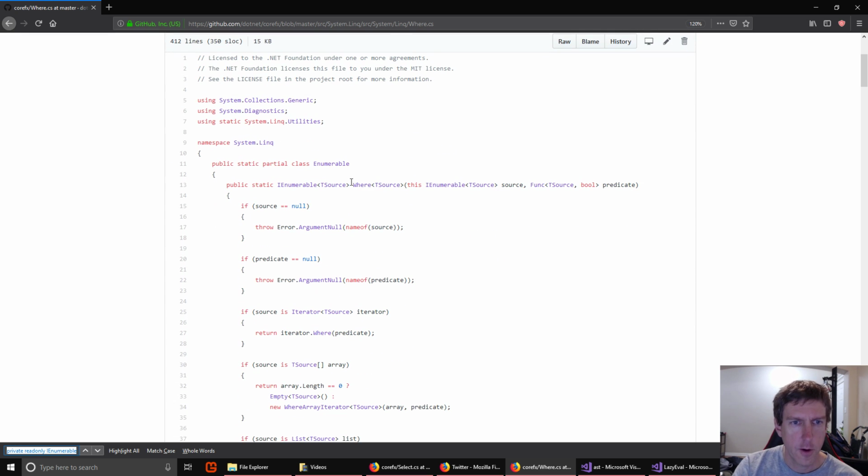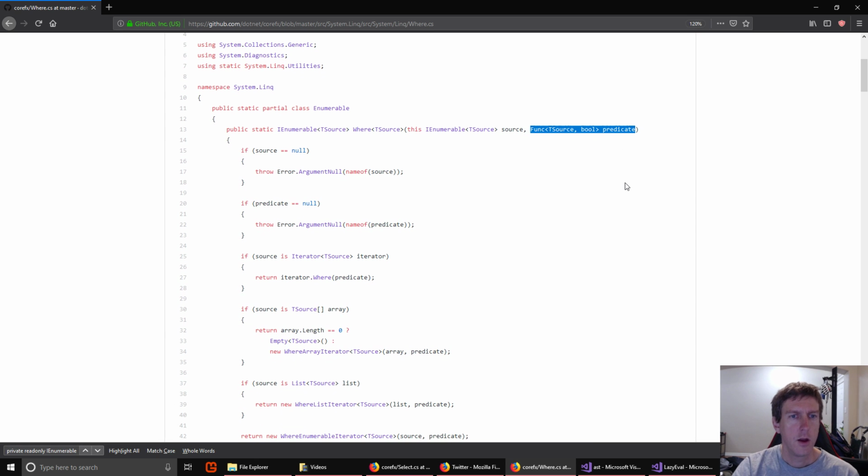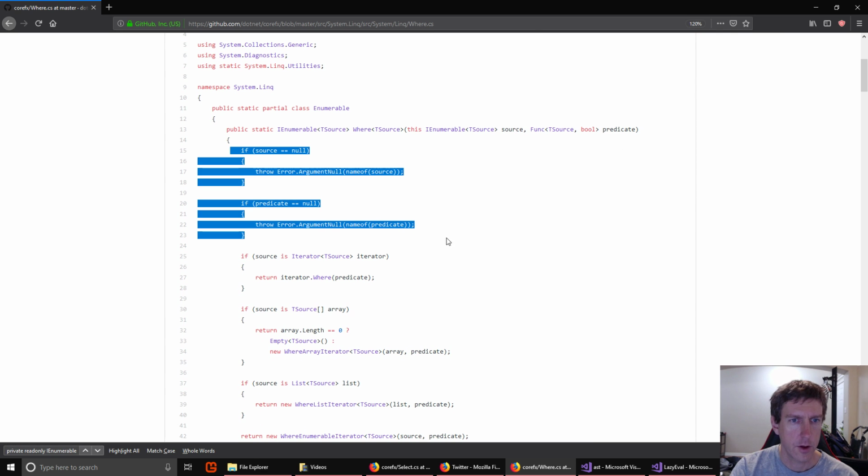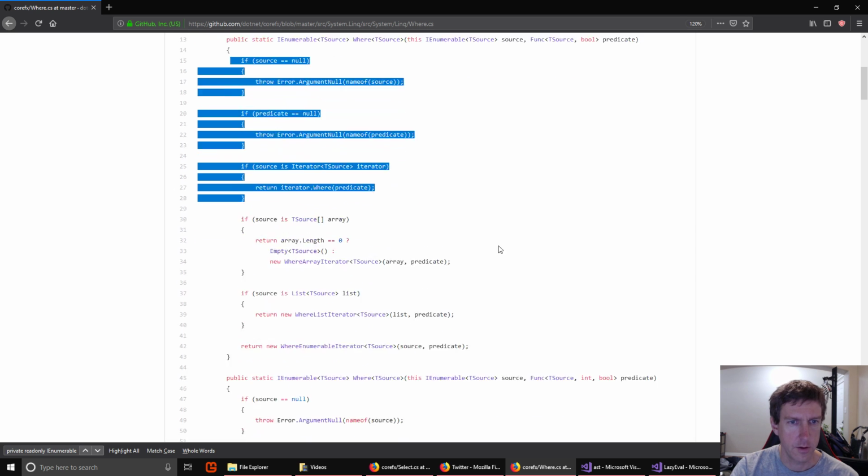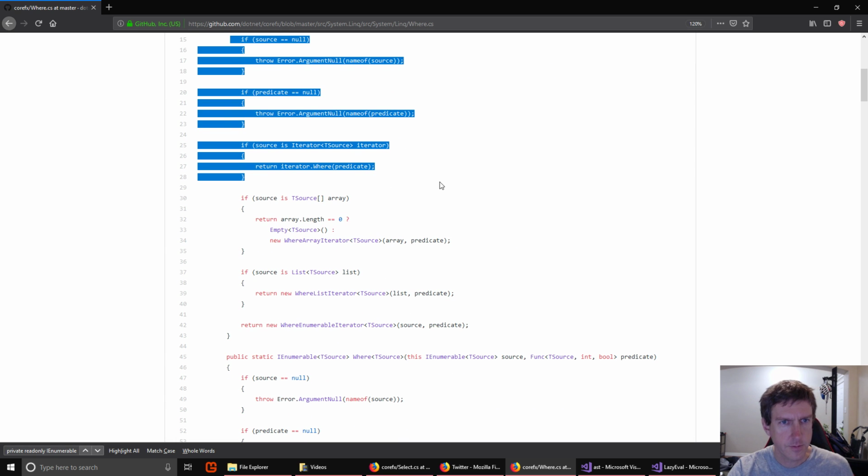And this is the Where function. So the Where function is an extension method for other enumerables. An array can be treated as an enumerable, so our array is the source in this case. And this func variable is the predicate. That's the function that says true or false. All right, so there's a lot of error checking. Make sure source isn't null, predicate's not null, and so on.